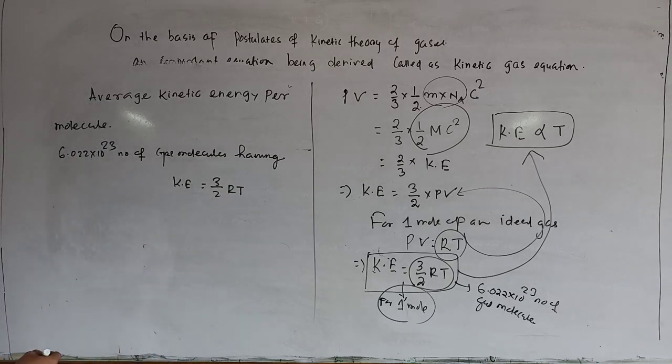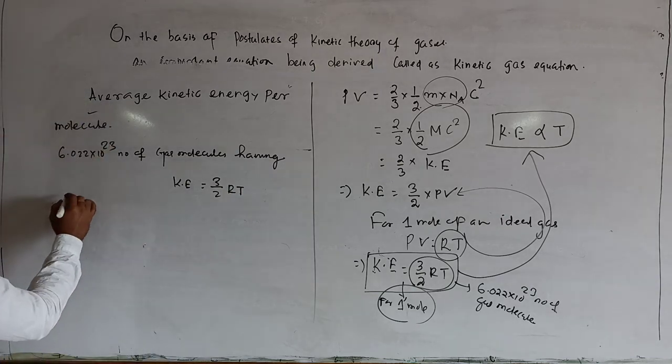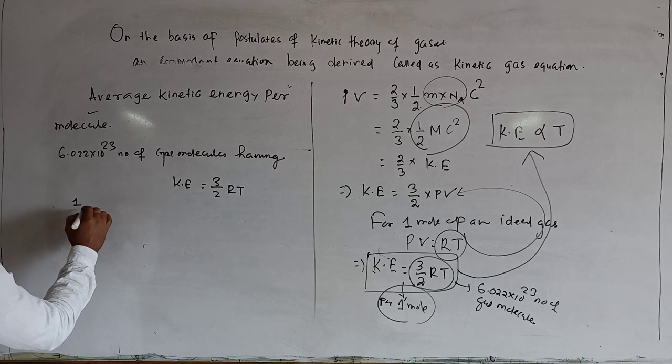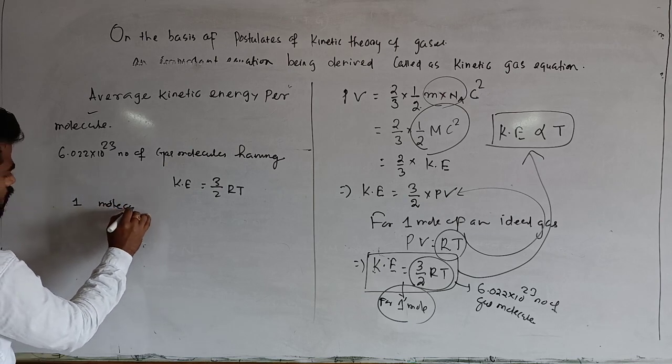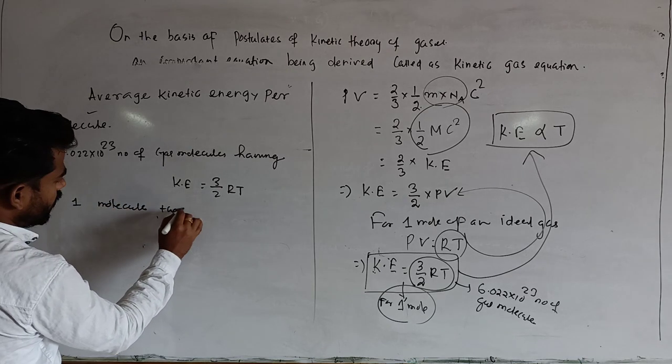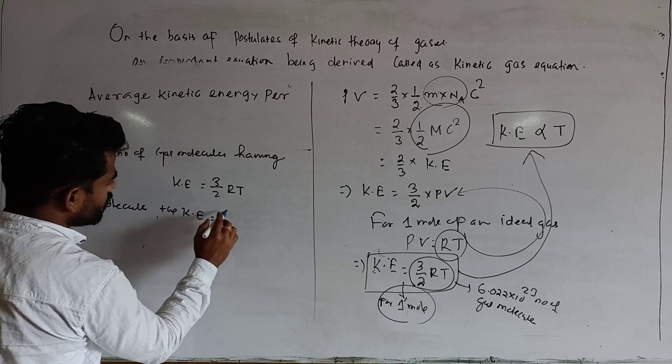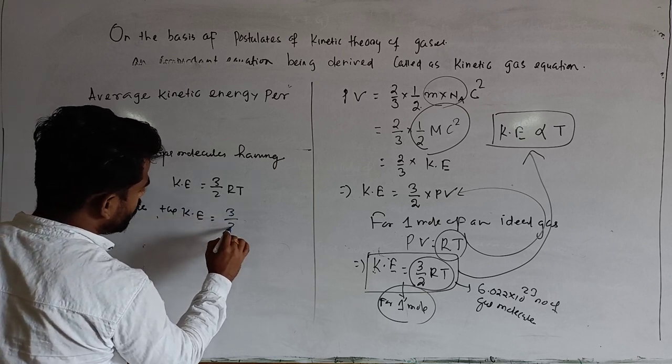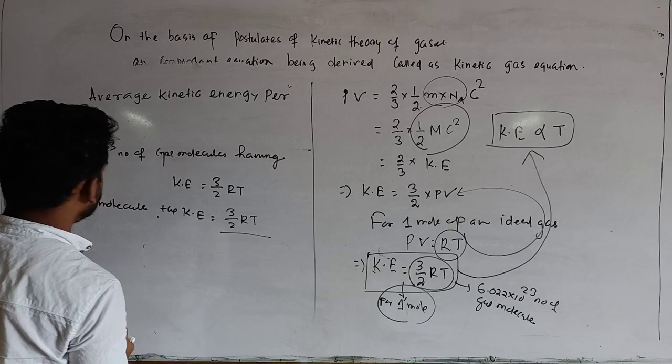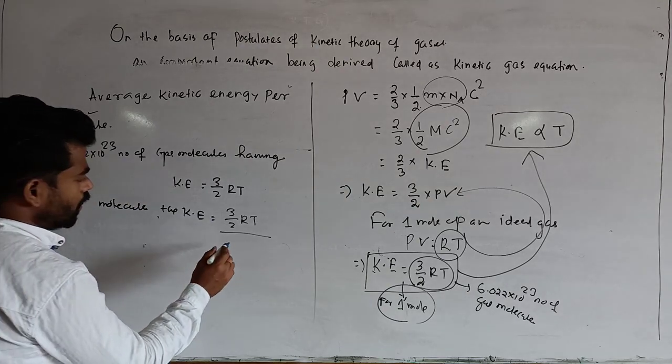So average kinetic energy per molecule, that means for 1 molecule, the kinetic energy becomes 3 by 2 into RT divided by Na, Avogadro's number.